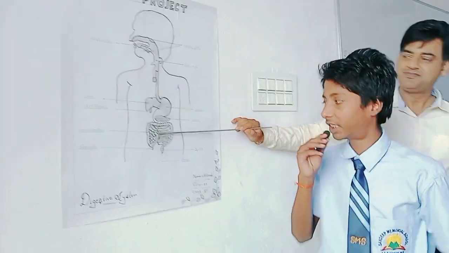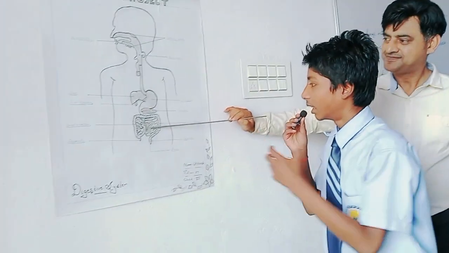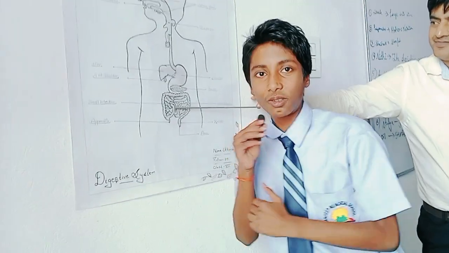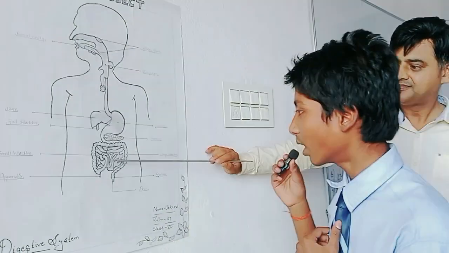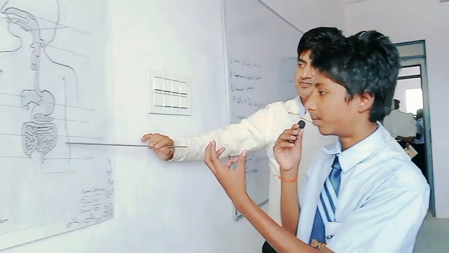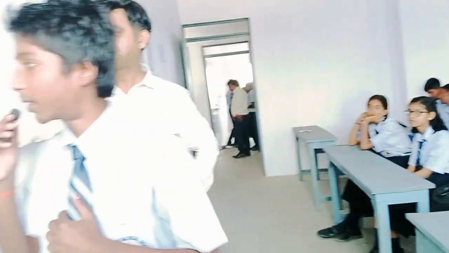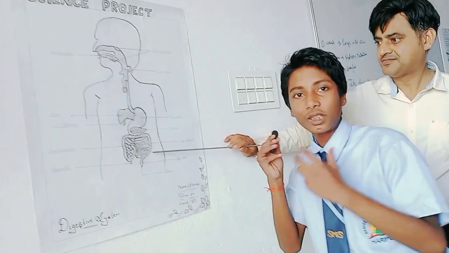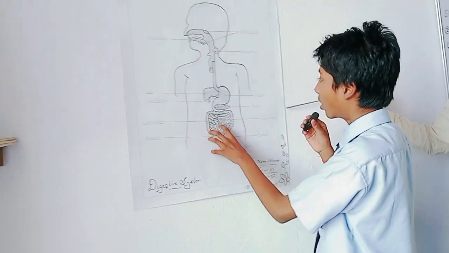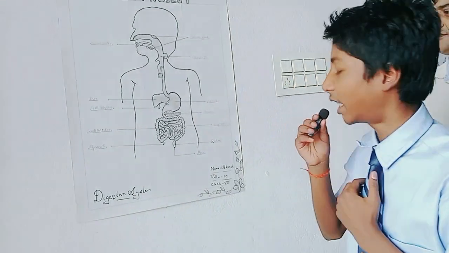They both are digestive juices, and inside the small intestine you can see villi. Villi absorb all the nutrition from the food and supply it to other organs of the body. When the villi absorb all the nutrition, this is called absorption, and when it is supplied to all the organs, this is called assimilation.